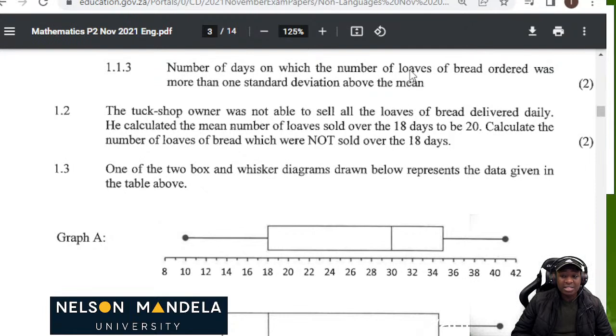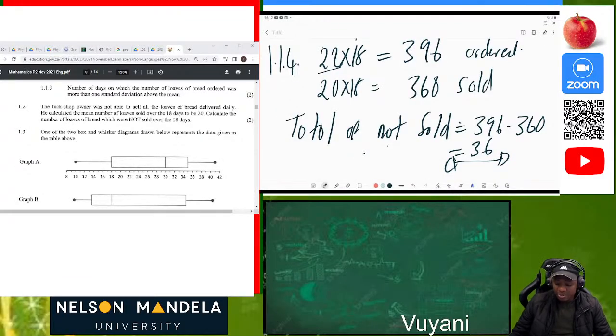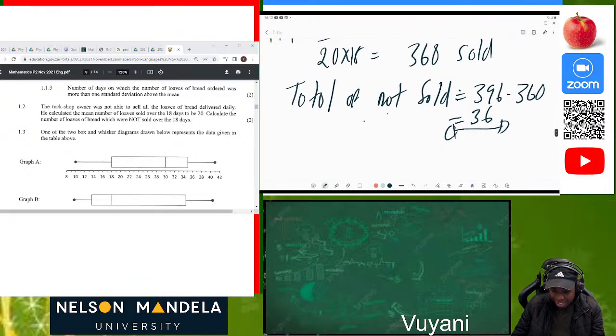So what did we highlight? We highlighted a few things which were crucial and important. We multiplied the mean which we got in 1.1.1 by 18 days, then we got 396. These are the number of loaves which were ordered. Then the mean after they have been sold was 20, so we multiplied 20 by the number of days, which was 18, so that you can get the number of loaves which were sold, which was 360. So how many were not sold? The ones which were ordered minus the ones which were sold, then we got our 36.